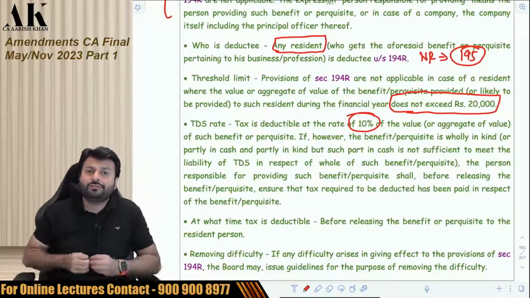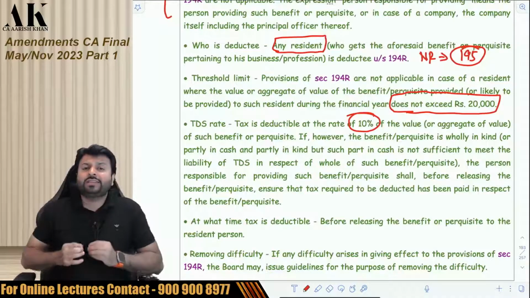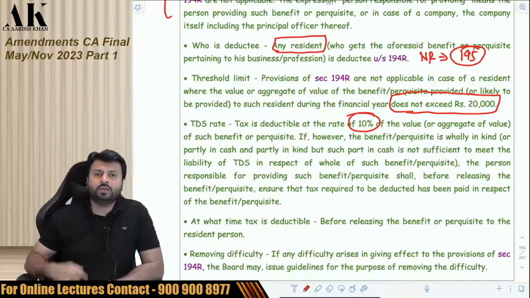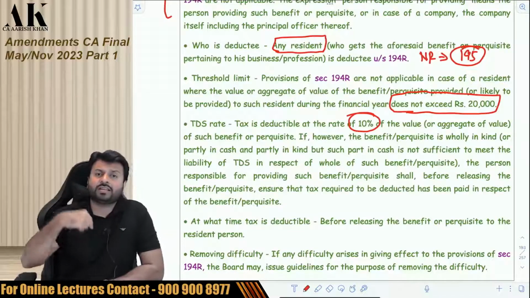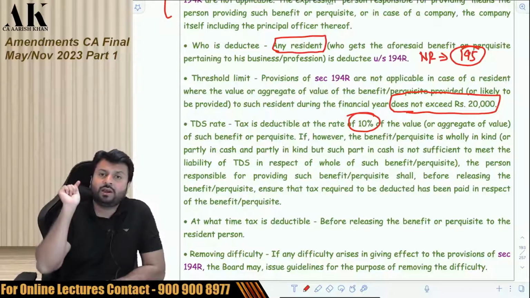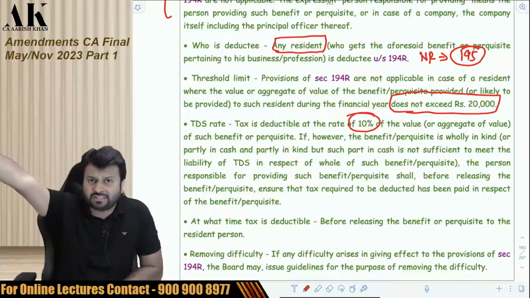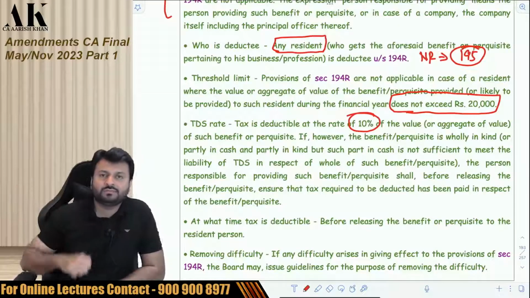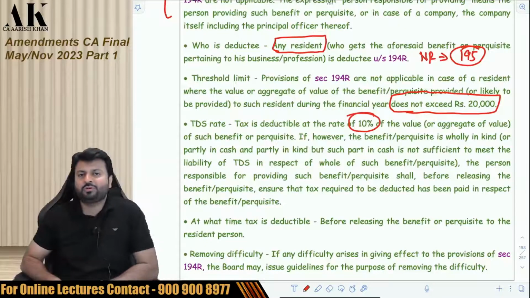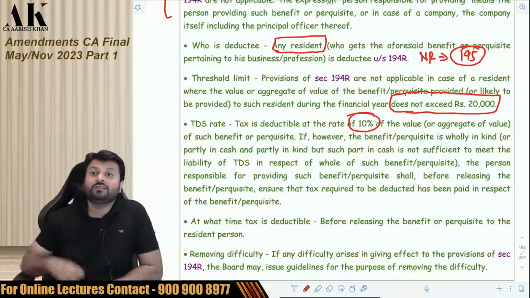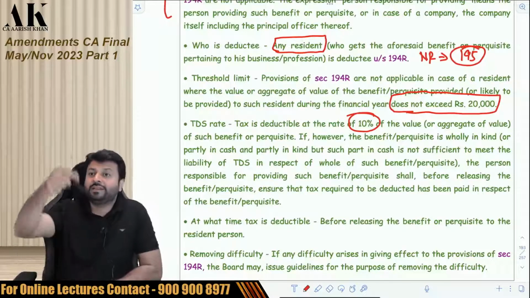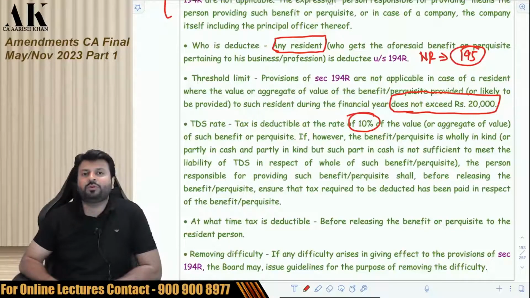Only then you have to release the winning, only then you have to release the benefit, only then you have to release the perquisite. So if you are giving the benefit or perquisite in kind to someone, then you have to ask the other person to pay the tax first. Then I will give you the package tour, the tickets of the Europe tour, which I am giving you. First pay the tax, then I will give you iPhone 14 Pro Max. First pay the tax, then I will give you MacBook Pro.